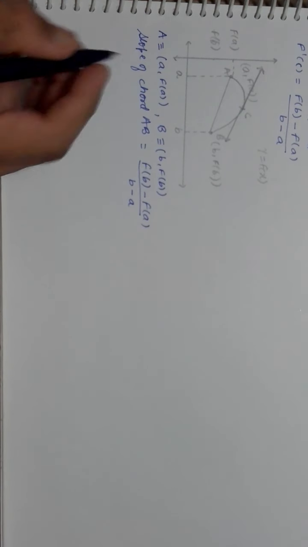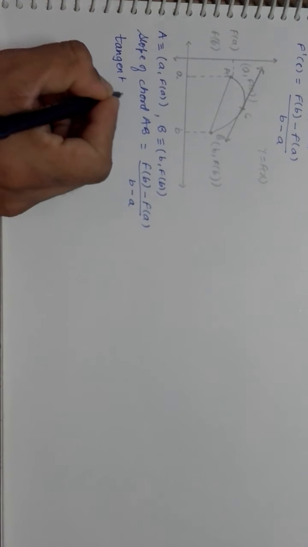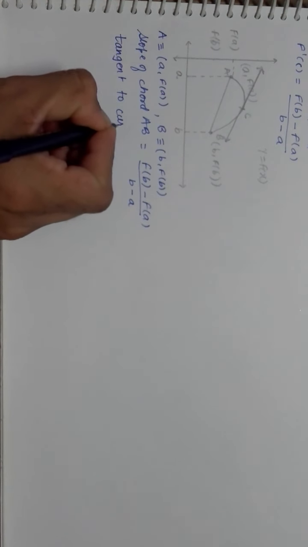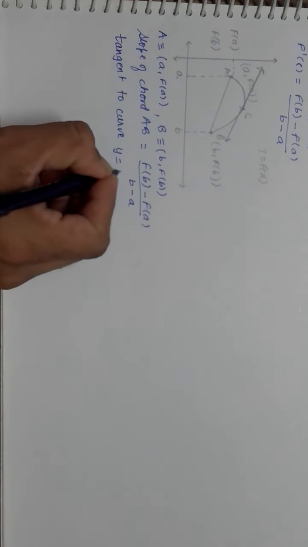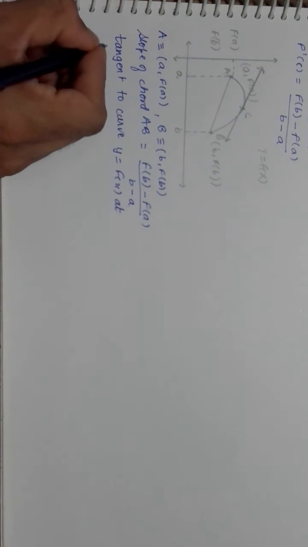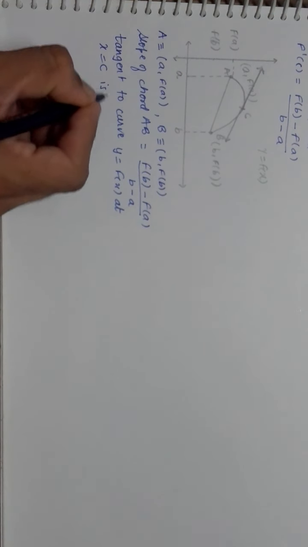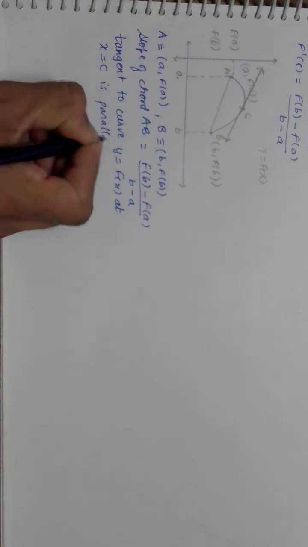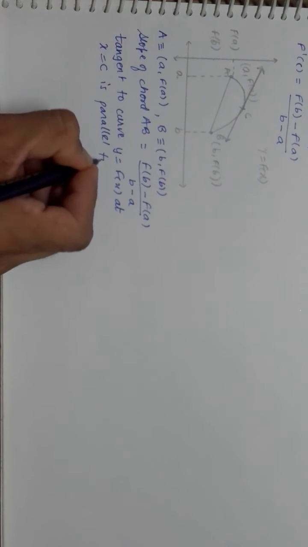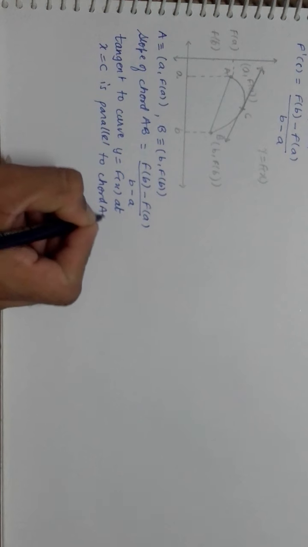So I will say here that the tangent to the curve y is equal to f(x) at some point x is equal to c is parallel to the so-called chord AB.